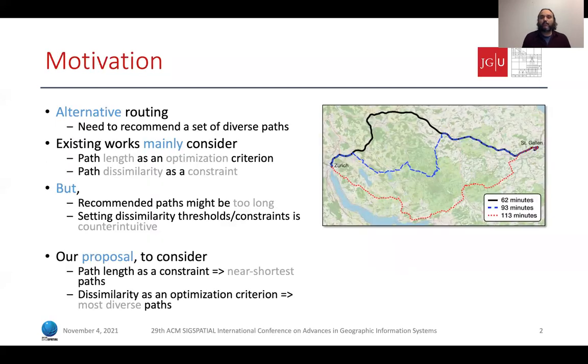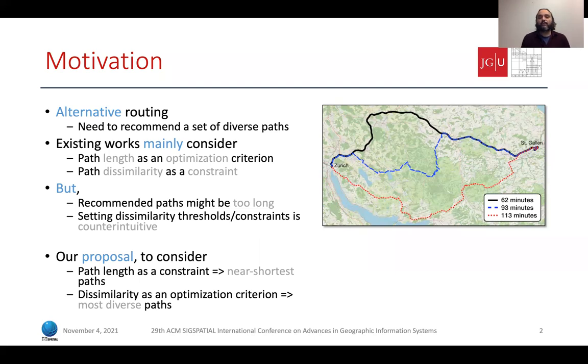Alternative routing has already been proposed as a way to recommend to the users a set of diverse paths instead of a single path. Most of the existing works operate under the assumption that path length is an optimization criterion and path dissimilarity is the constraint. However, this way we may end up recommending to the users paths that are too long.